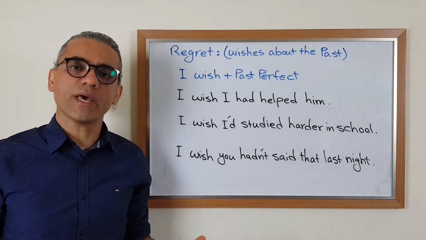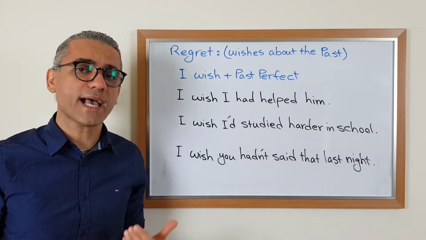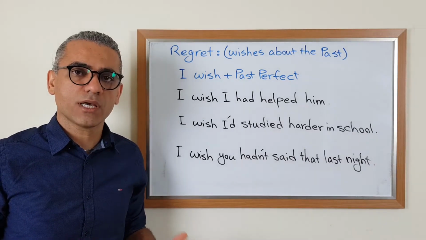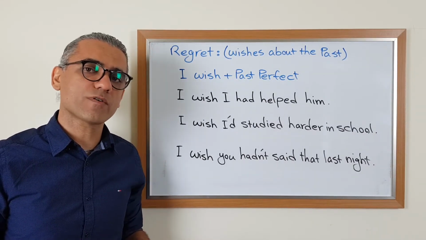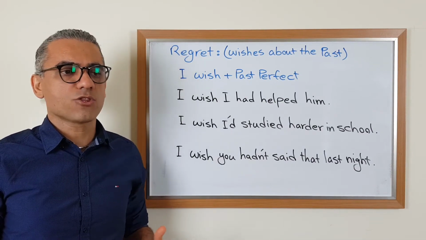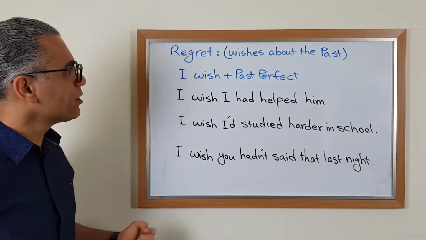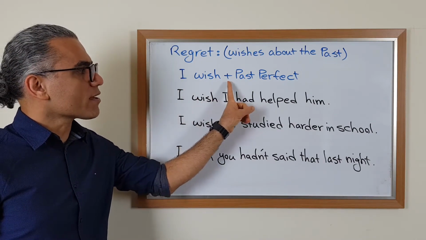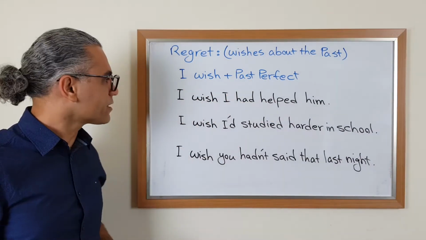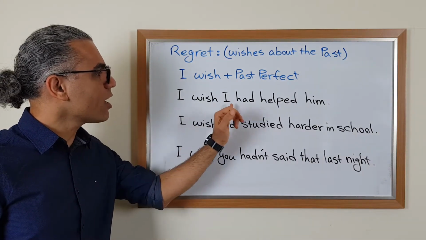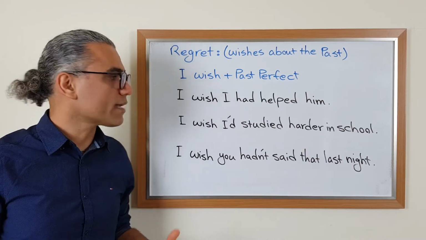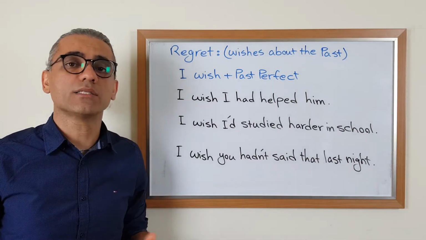Okay, let's talk about expressing regret in English. Regret is a wish we make for the past. It means something has happened and we cannot change anything about it. That is why, again, it is an imaginary situation in the past, just like the third conditional. Look, we express regrets with I wish plus a sentence in past perfect. The first example, I wish I had helped him. It means there was a situation before and some person needed my help and I didn't help him.